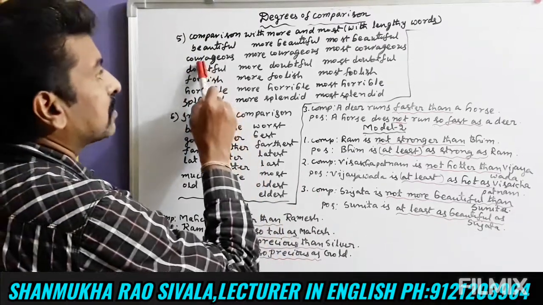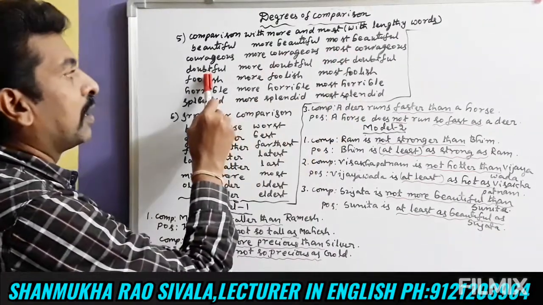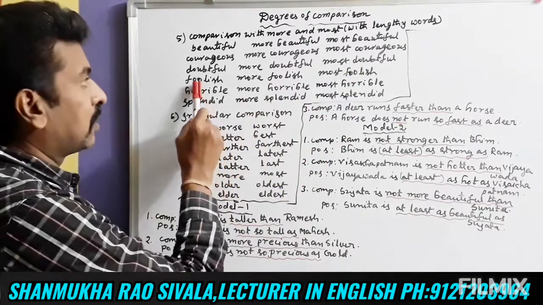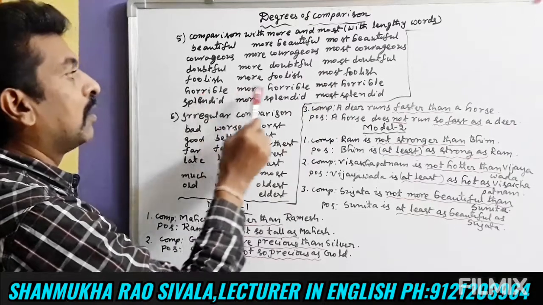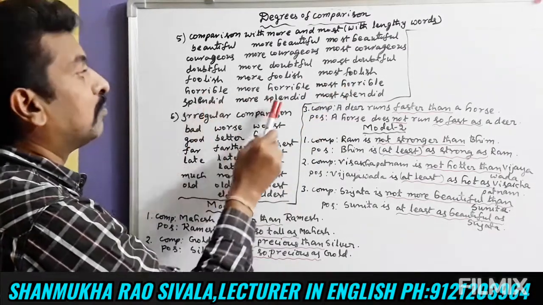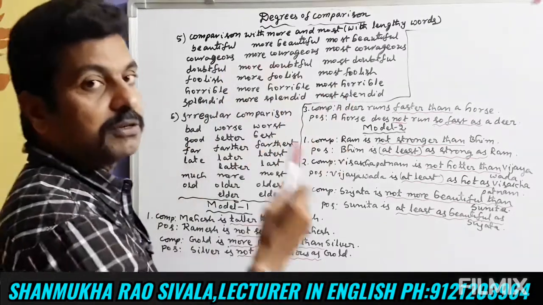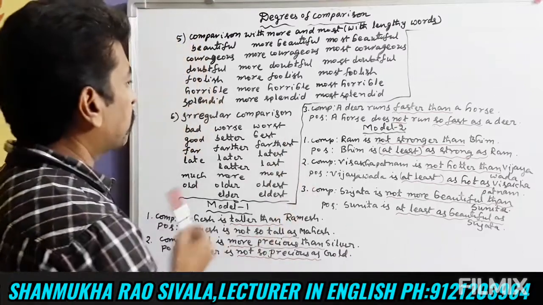Similarly, courageous, more courageous, most courageous. Doubtful, more doubtful, most doubtful. Foolish, more foolish, most foolish. Horrible, more horrible, most horrible. Splendid, more splendid, most splendid. So these are all lengthy words. For lengthy words, more and most are used.